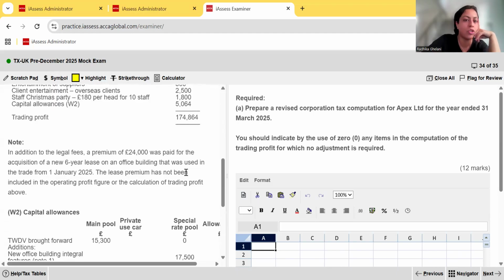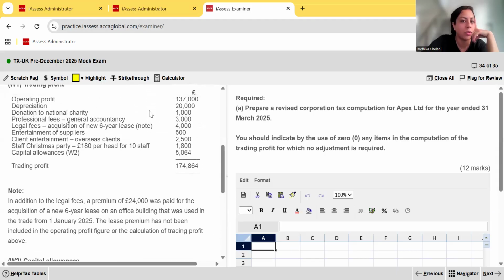The lease premium has not been included in the operating profit figure or the calculation of trading profit. So we're supposed to do an adjustment. There is an allowable deduction for lease premium, but you have to do the computation, okay?